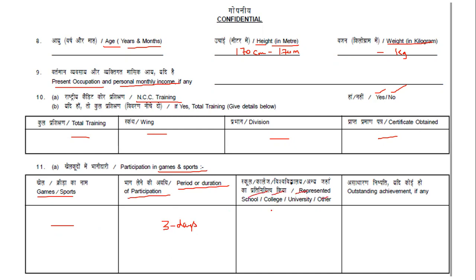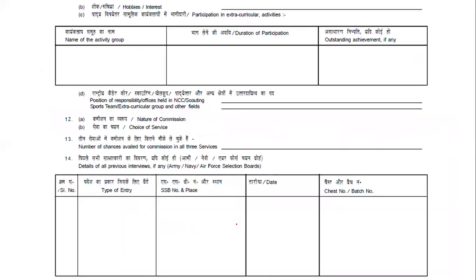And you represented school, college, university, or anything else, so you can write that you represented school or college. Say for example, I represented school, and whether in the state level you won something or not. Achievements like those you'll be writing over here. Clear? If you have participated in many things, write all of them. Make sure you know everything, so while they are asking questions, you should be ready to answer everything.